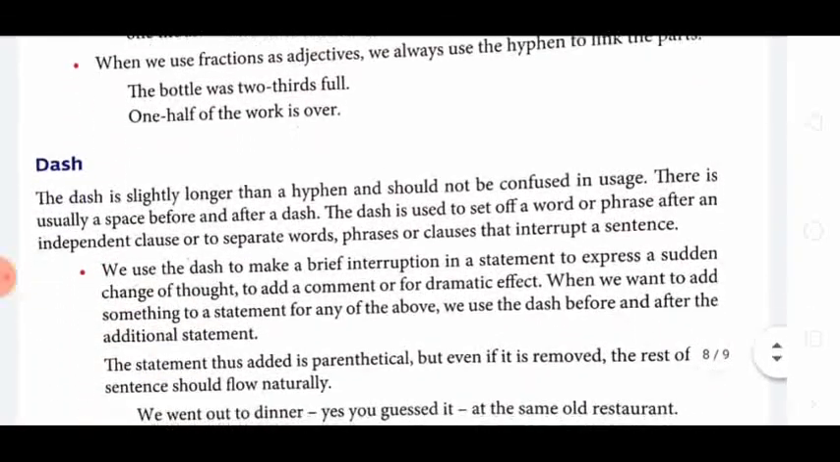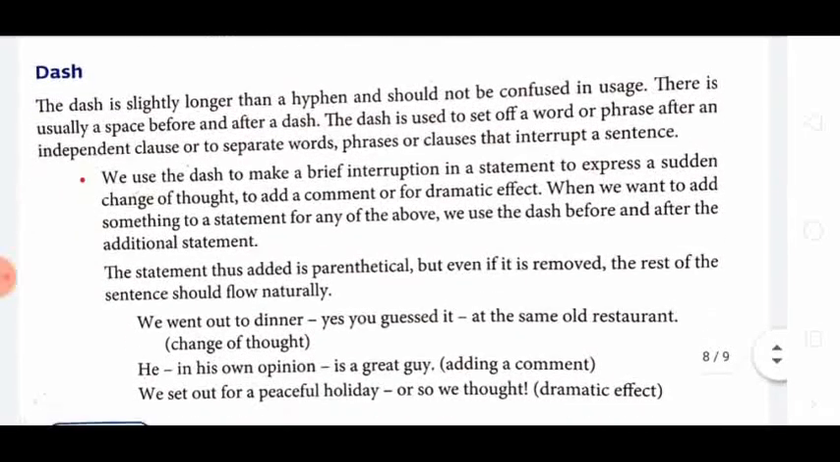And the dash. The dash is slightly longer than a hyphen and should not be confused in uses. There is usually a space before and after a dash. Before and after हमें dash में space रखना पड़ता है. The dash is used to set off a word or a phrase after an independent clause, or to separate words, phrases or clauses that interrupt a sentence.